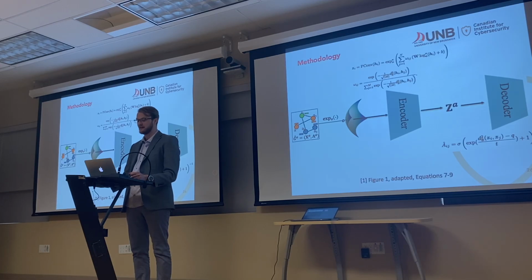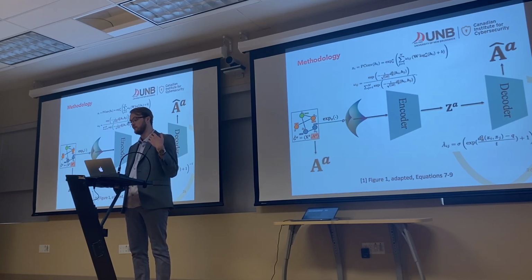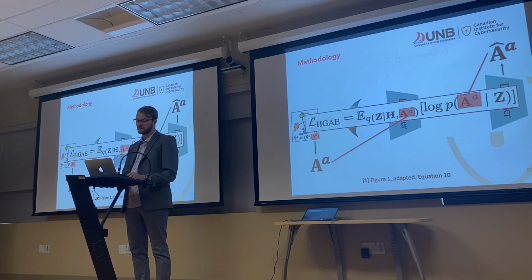But the key part of this is that at the end of the day, we're going to have this output graph. And this output graph is what we're going to use to measure how good it represents the input graph that we started with. We can formalize this numerically with the following. We're going to take the loss of this hyperbolic graph autoencoder, and this is going to be how well the input reconstructs the output.